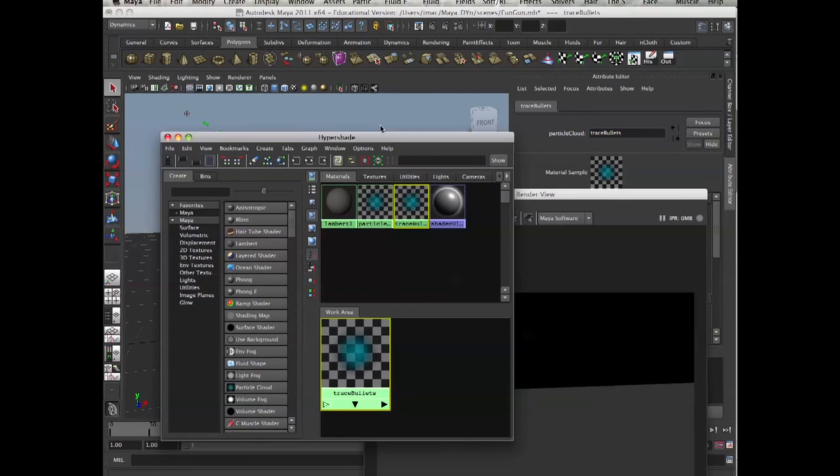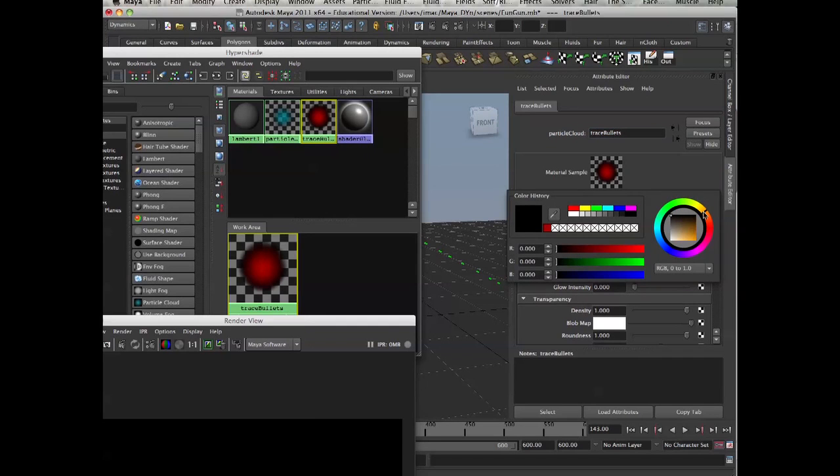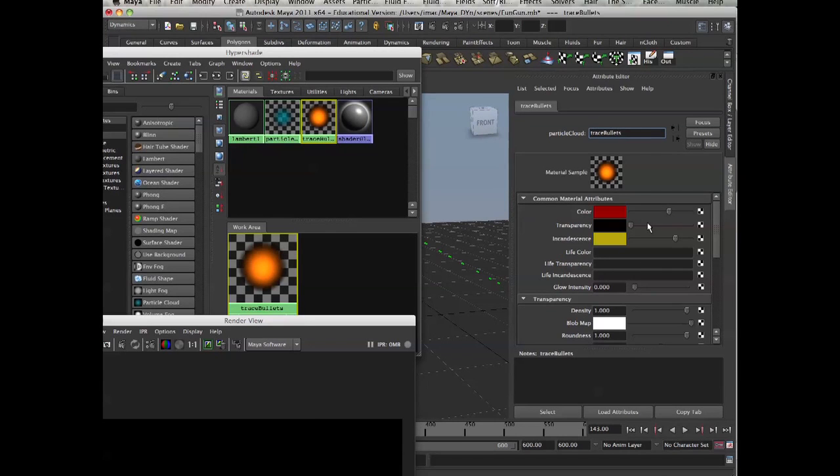And then we make them glow red. That's transparency, and incandescence like yellow. So you're going to glow.